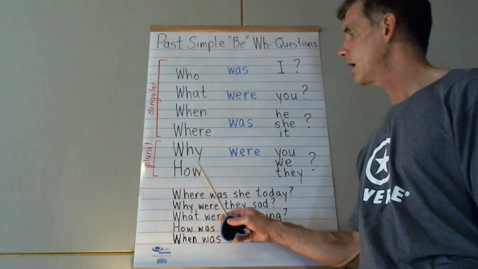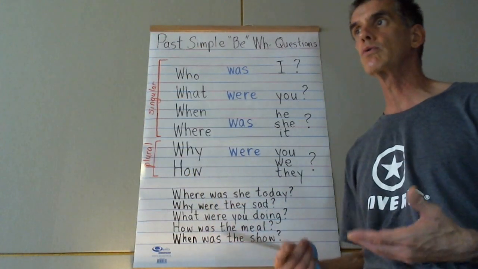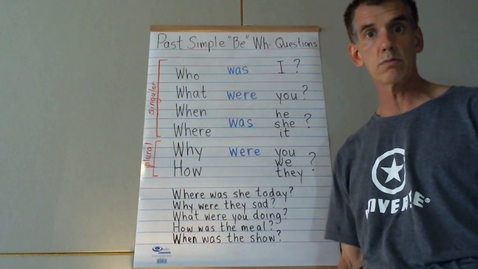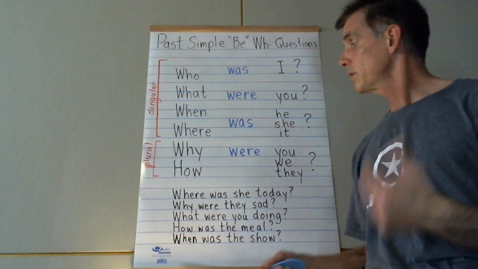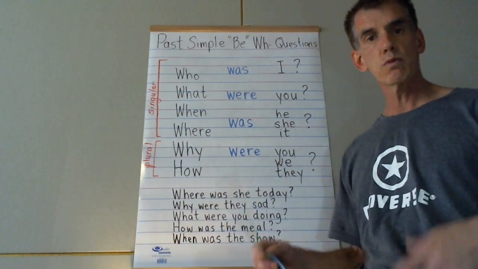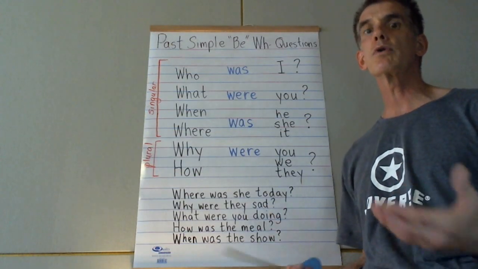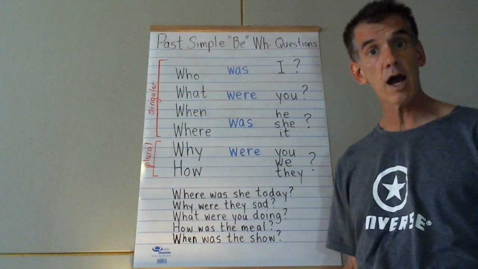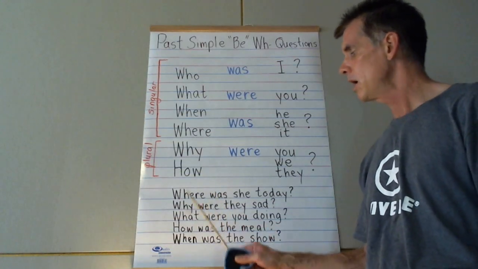Okay. Why were we going to school? We were going to school because we have to go there every day or something. Why were you in the movie theater? I was in the movie theater because I was watching a movie. Okay, and then we go to how.